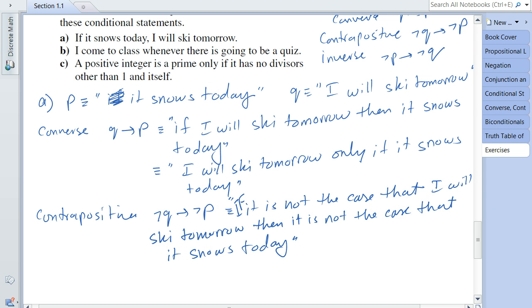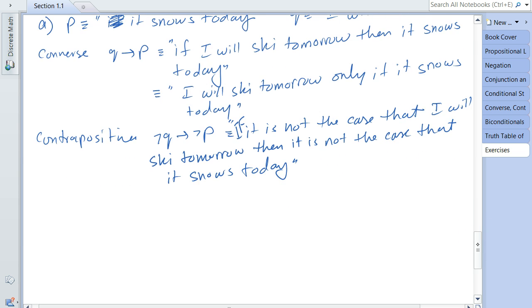There you go, Yoda talk again. So, to make it sound more reasonable, we can rewrite this as follows.